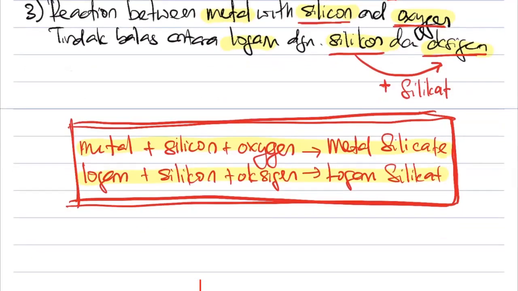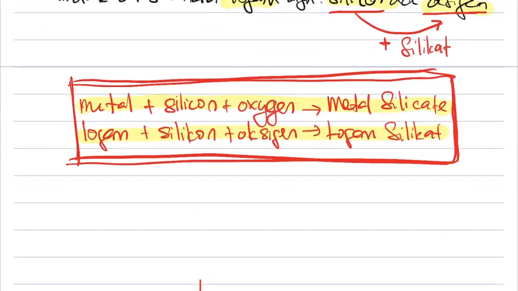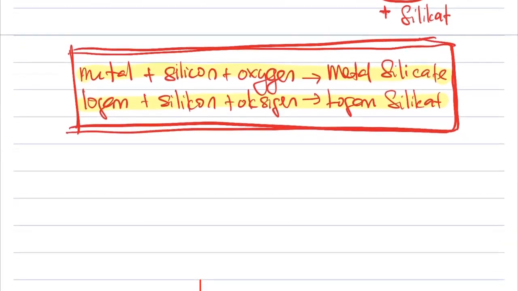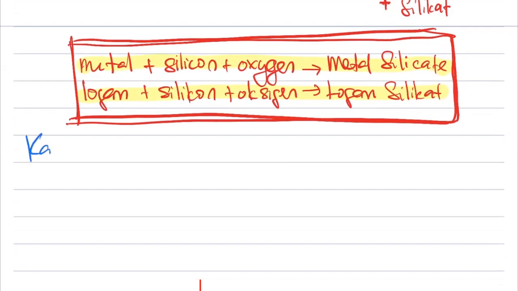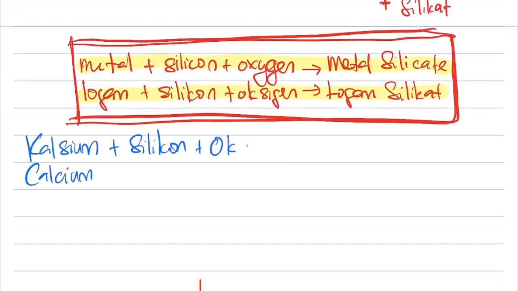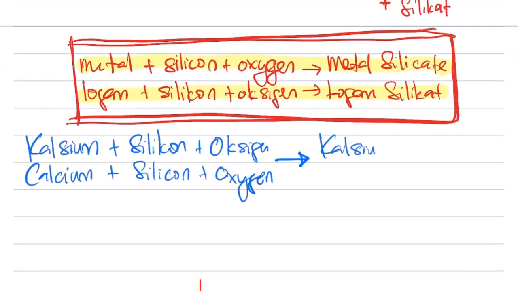We give an example. Saya bagi kamu contoh. Let's say now saya ada calcium. I'm using calcium, and then I tambah with silicon, I tambah with oxygen. Apa yang saya akan dapat? What will I get? I will get calcium. The metal name remains the same.